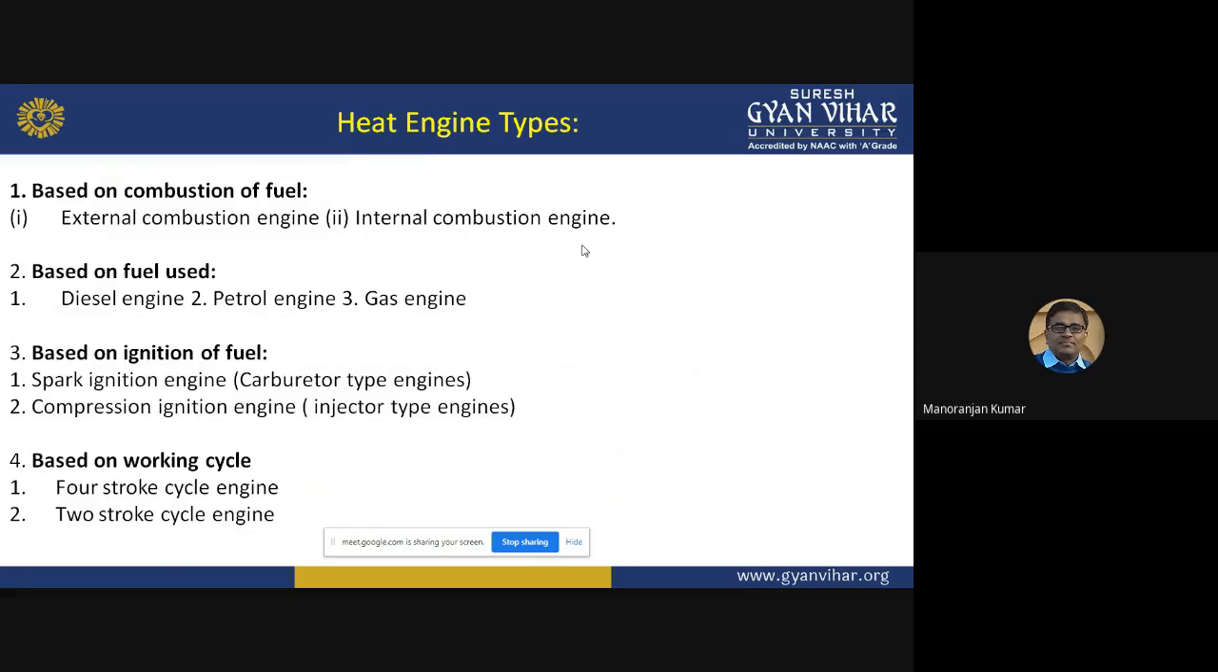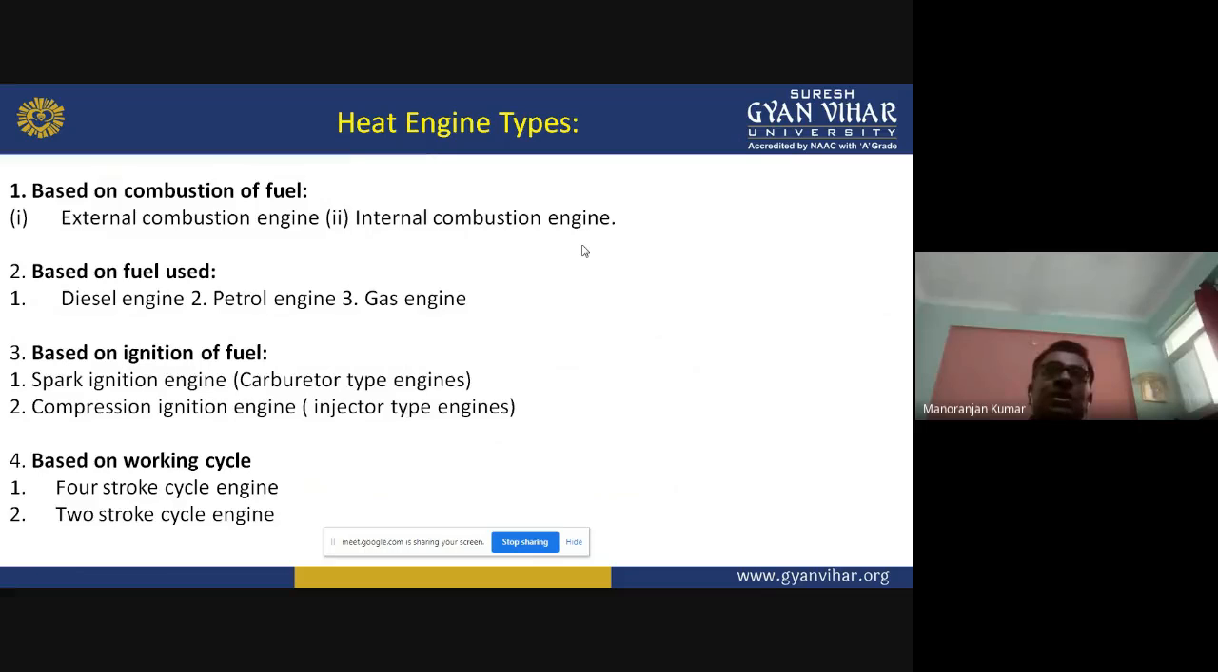On the basis of fuel, meaning which type of fuel the engine is using, the heat engine is classified into three types. First is the diesel engine, meaning the engine uses diesel as a fuel. Petrol engine, the engine uses petrol as a fuel, and gas engine means the engine uses gas for the operation. So on the basis of fuel, there is the diesel engine, petrol engine, and gas engine.